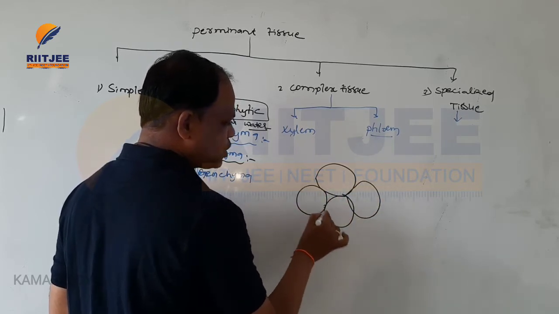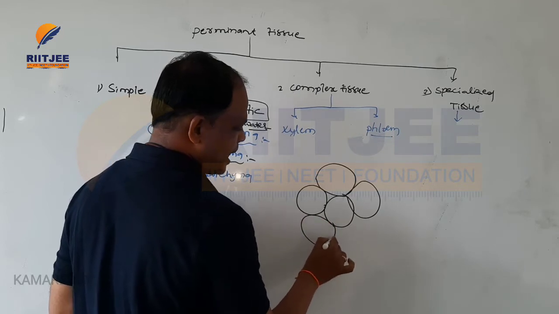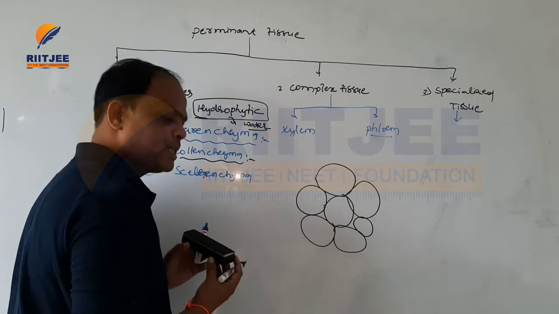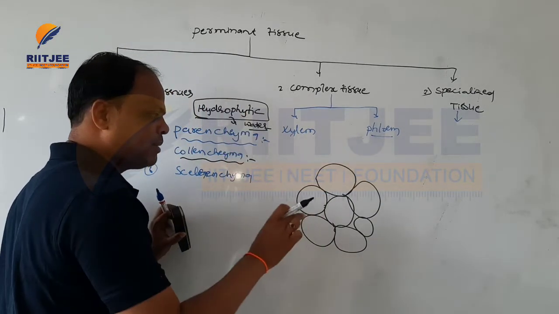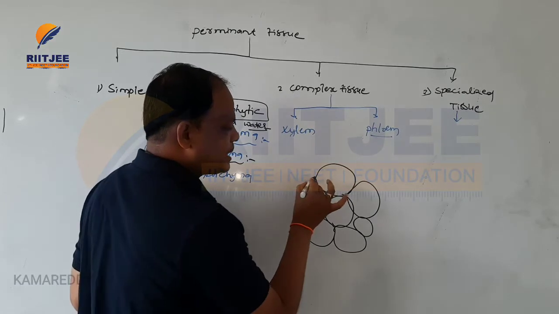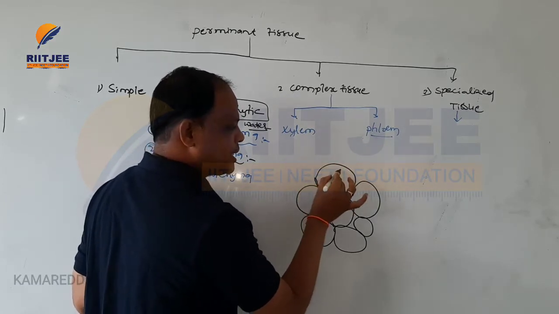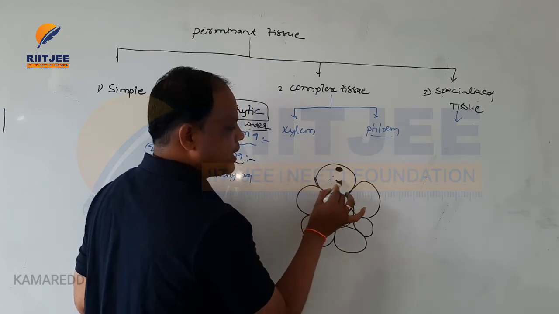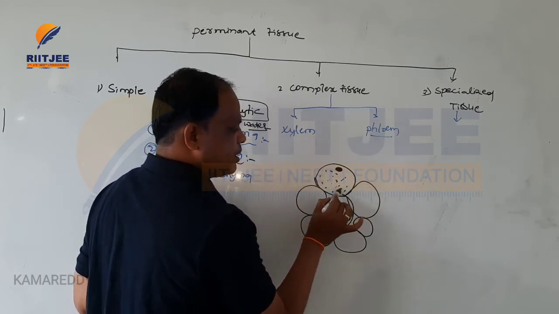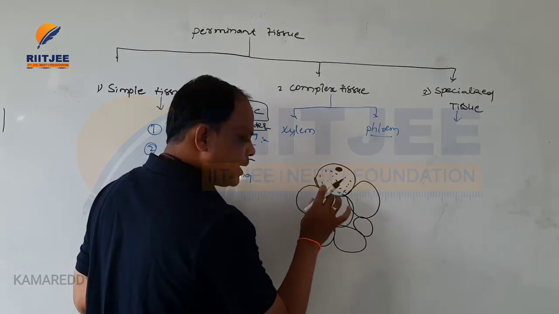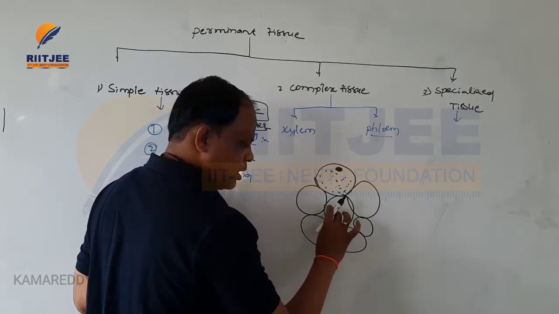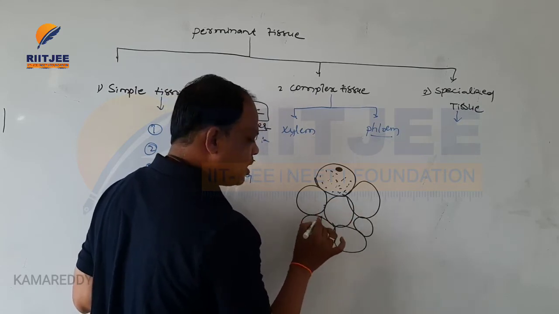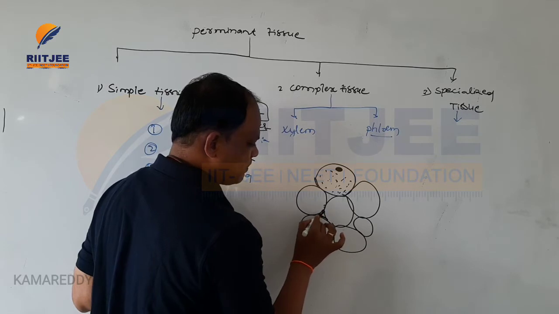These cells are also live cells, and the cell wall is made up of cellulose, hemicellulose and pectin. These are live cells, meaning they contain a specific nucleus and dense cytoplasm. There is deposition of cellulose, hemicellulose and pectin at the corners of the cell walls.